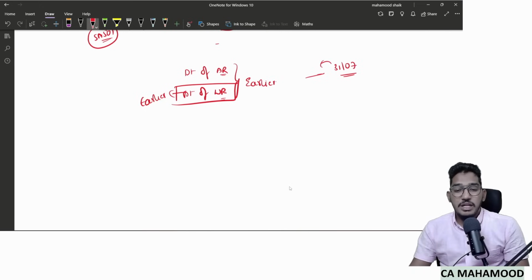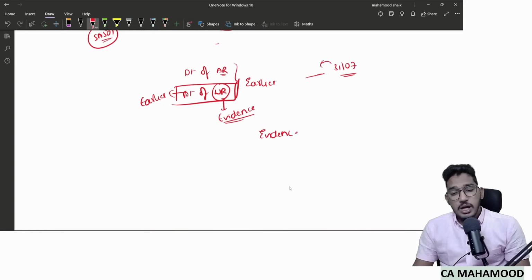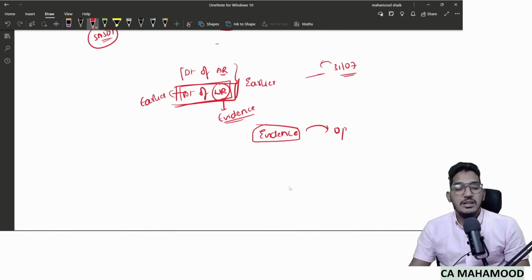Why, sir? Why can't the date of written representation be later than the date of auditor's report? Because written representation is evidence, no? Since written representation is evidence used in expressing the opinion, as we all know, the process of audit starts with the auditor's appointment, then he will obtain evidence. After obtaining evidence only, the opinion will be given. So that's why the date of written representation, since it is audit evidence, will be obtained prior to expressing the opinion. So the date of written representation should always be earlier than the date of auditor's report. It should not go after it.